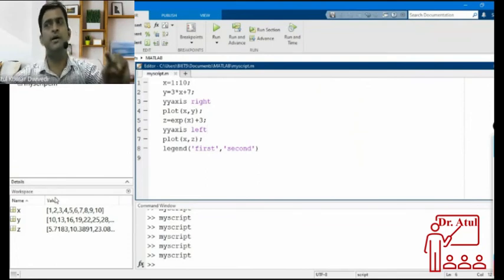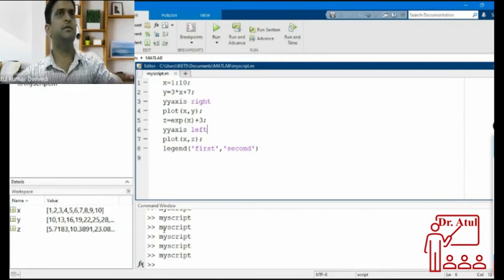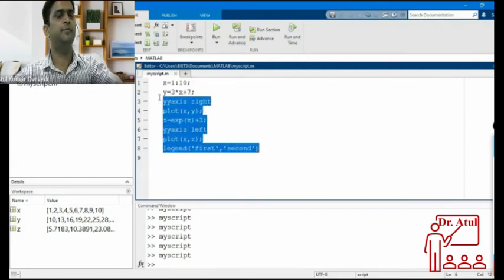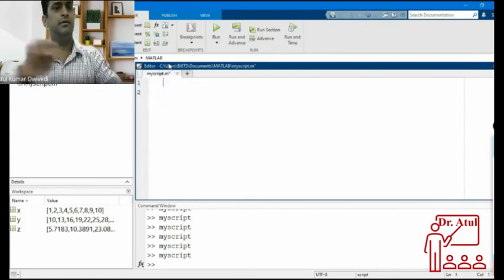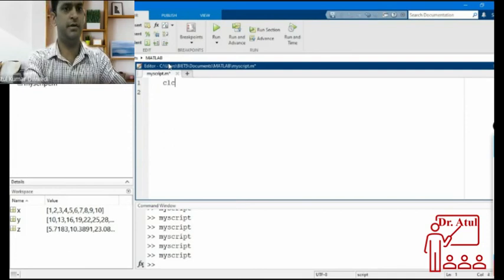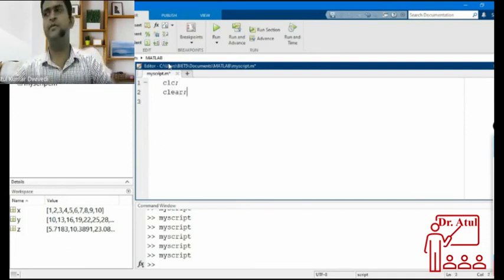Okay, one more useful plot is the pie chart. Okay, so let me show you one example of pie. In the CLC, I will write clear. Suppose different people are having different expenses for their home.